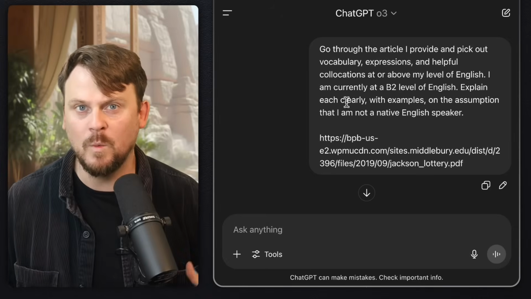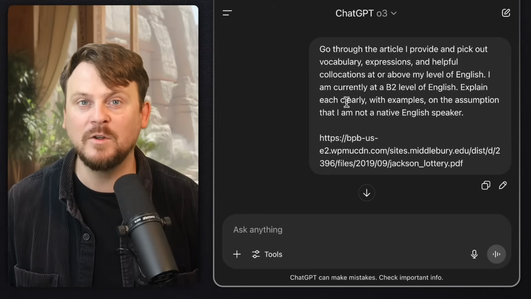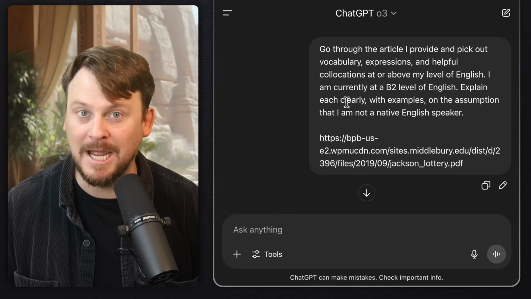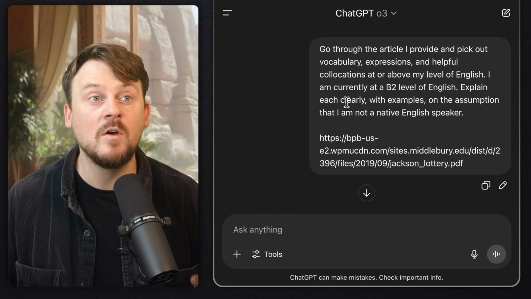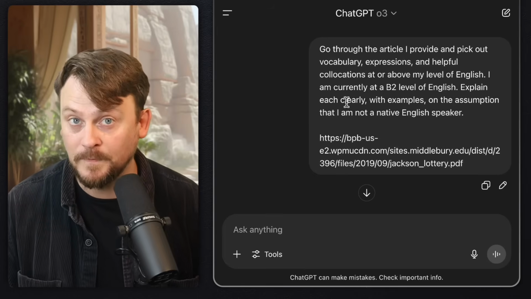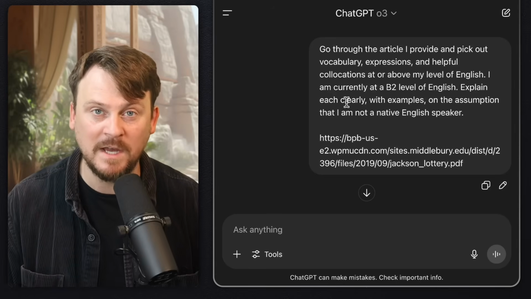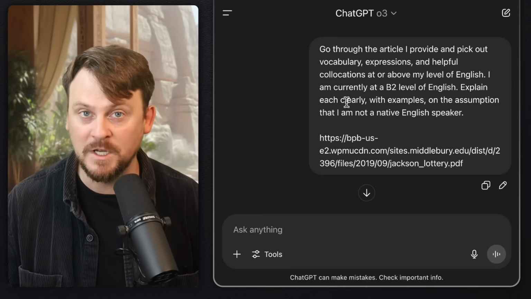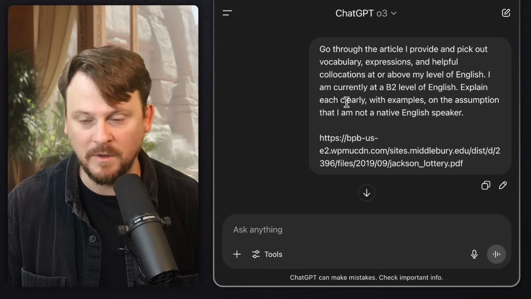Now, for the next one, what I'm trying to test is how well both can handle a little bit more context, right? They have larger context windows than, for example, Grok 3 or ChatGPT 4.0. So they should be able to handle specific requests with more information. So I found a free version of the lottery online.